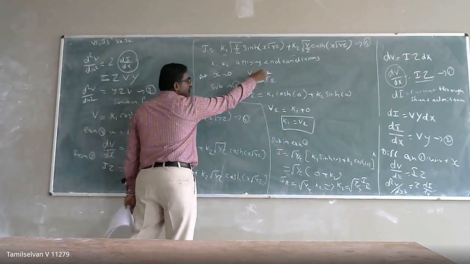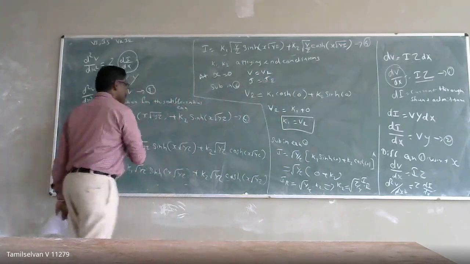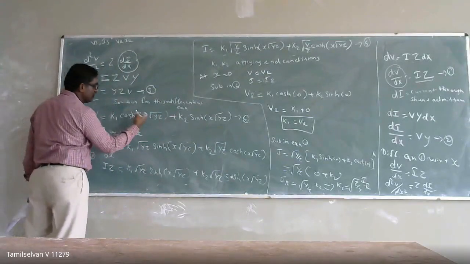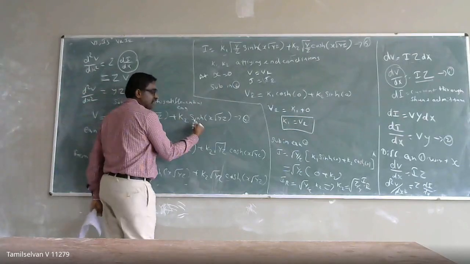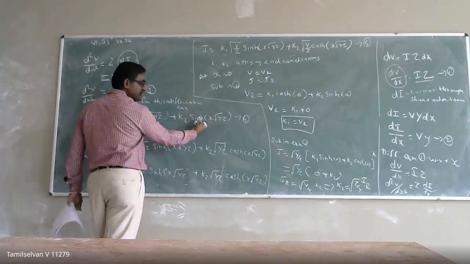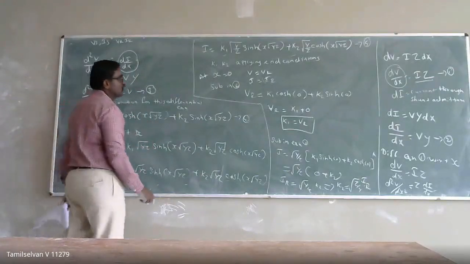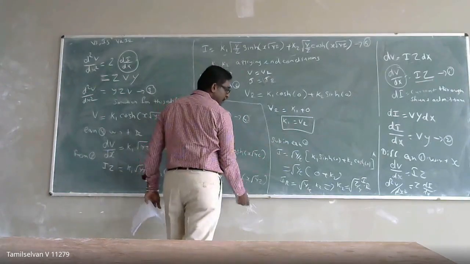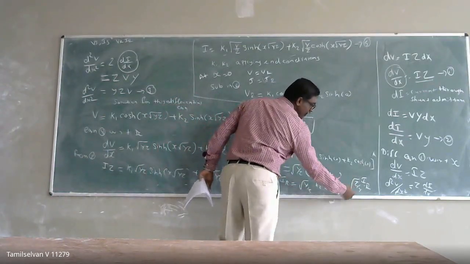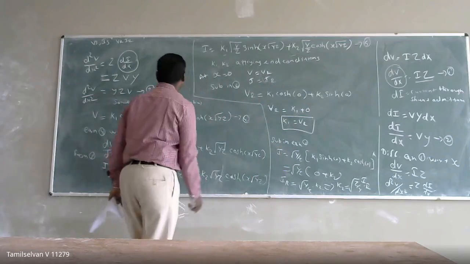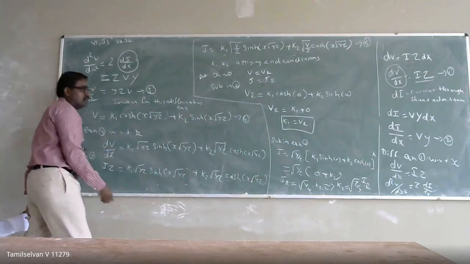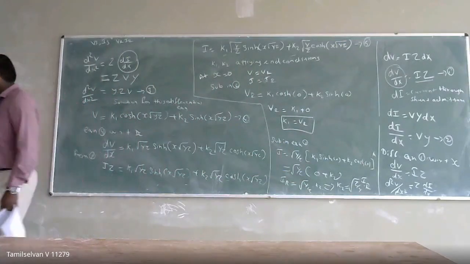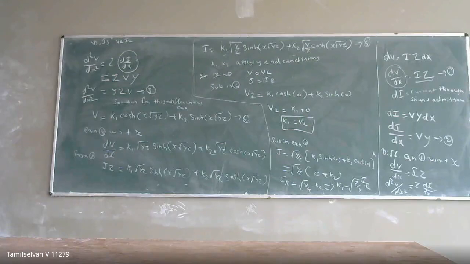At x is equal to 0, V becomes VR and I becomes IR, which I am substituting in equation 4. So V becomes VR and x becomes 0, so this becomes cosh of 0 and sinh of 0. Sinh of 0 is 0 and cosh of 0 is 1. So I get K1 equal to VR, and K2 will be equal to square root of z by y into IR. These K1 and K2 values I am going to substitute in equations 4 and 5.